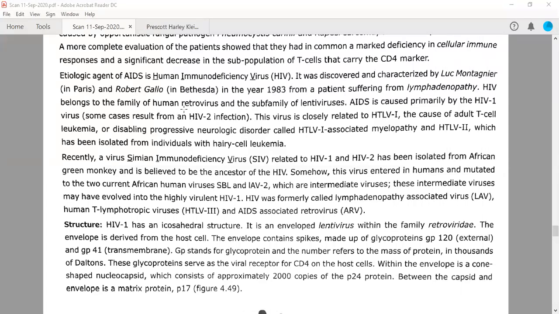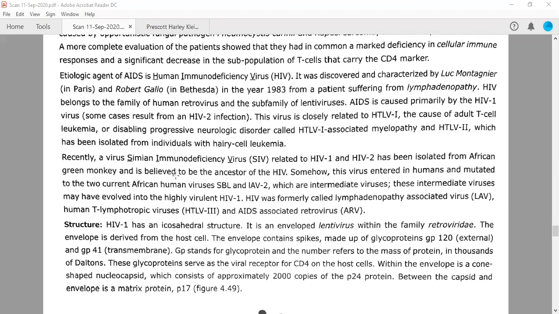HIV belongs to the family of human retroviruses and the subfamily of lentiviruses. AIDS is caused primarily by HIV-1. In a few cases HIV-2 is also infecting, but the majority of cases are due to HIV-1 only. So this has also been asked. This virus is closely related to HTLV, human T lymphotropic virus, HTLV-1 and HTLV-2, which have been isolated from individuals with hairy cell leukemia.